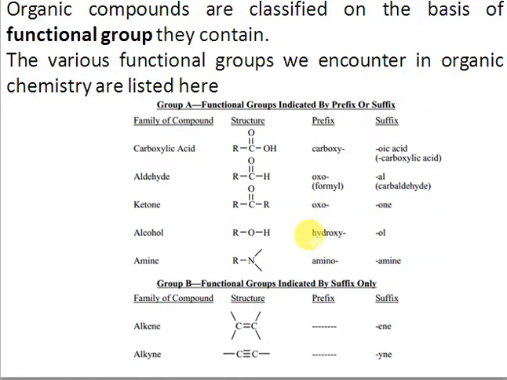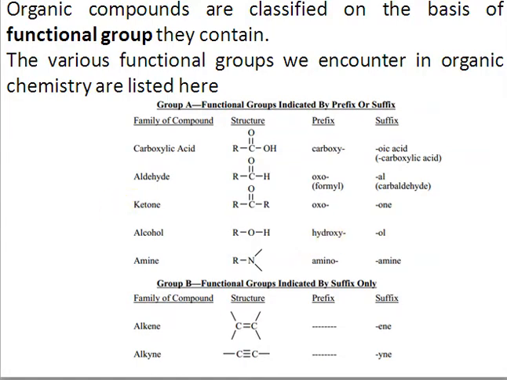Whether you will use hydroxy or "-ol" depends on whether the alcohol has precedence over the other functional group or not. If you have two functional groups, which will form the suffix? The group which has higher priority will form the suffix, and the group which has lower priority will form the prefix part of the name, right?